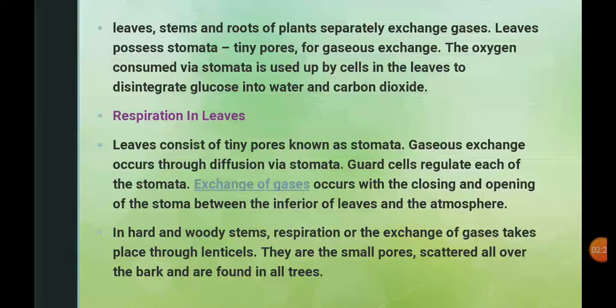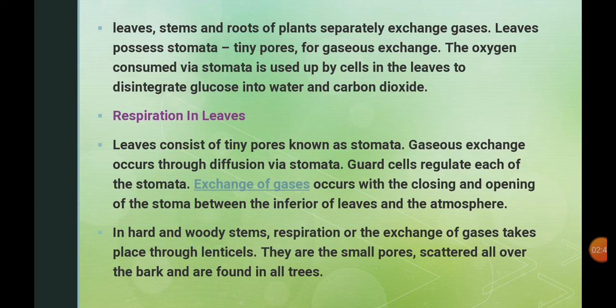Coming to the leaves, as I said, plants respire with the help of the stomata. The stomata are present in the leaves and some lenticels are present in the stem. And coming to the roots, if you see mangrove plants, the respiratory roots grow towards the sunlight.